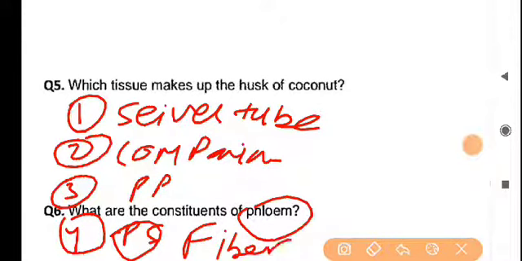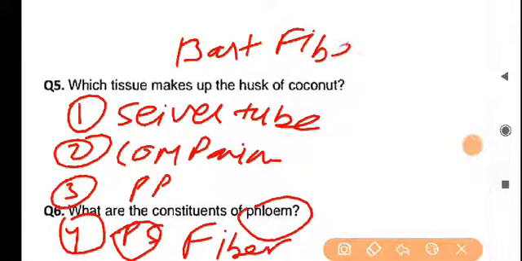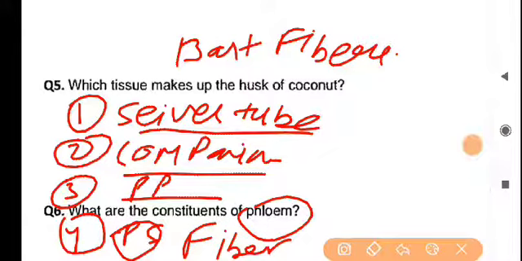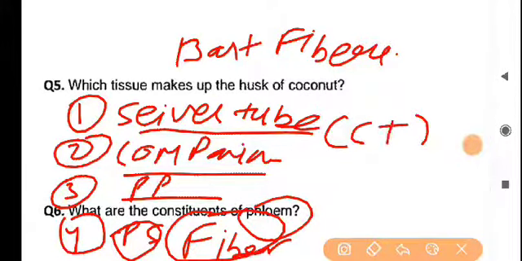Phloem fibers are also known as bast fibers. So sieve tubes are conducting tissues. Companion cell, phloem parenchyma and phloem fibers are non-conducting tissues. Only one conducting tissue is there in the phloem, and the rest are non-conducting tissues.